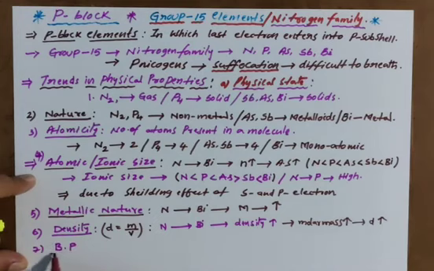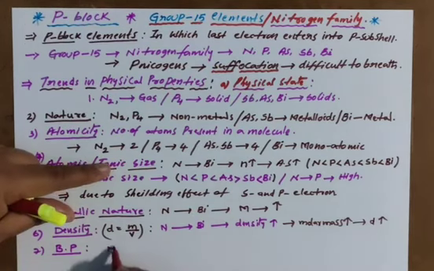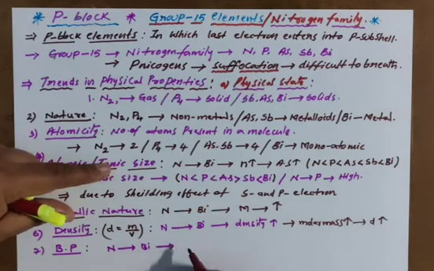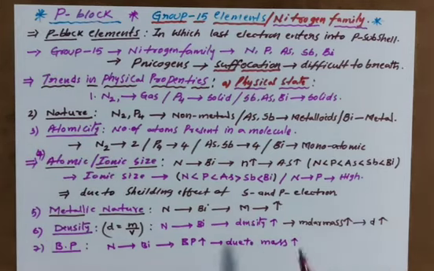Next, another property I am taking here, that is boiling point. Very important property, boiling point. To boil, you know very well, from nitrogen to bismuth, boiling point is going to increase due to mass increasing.